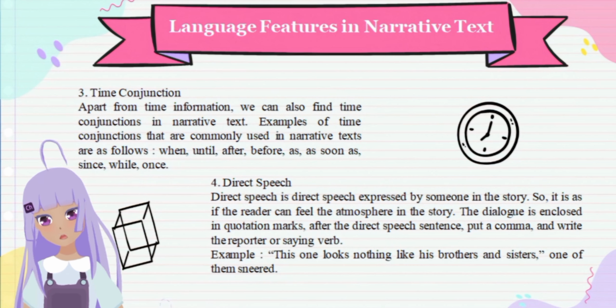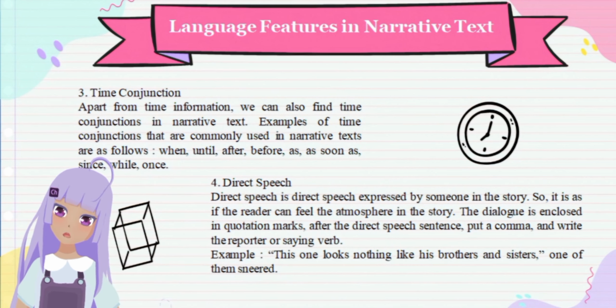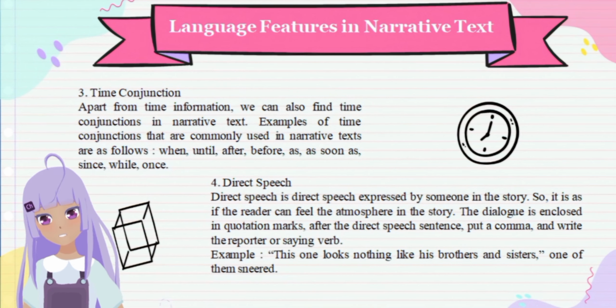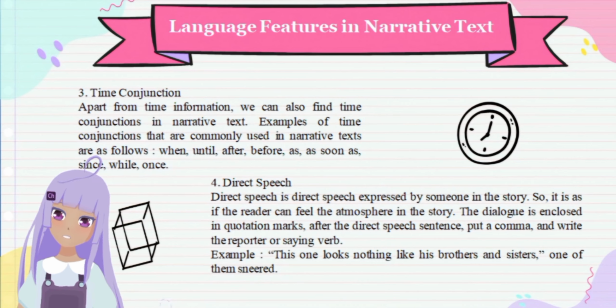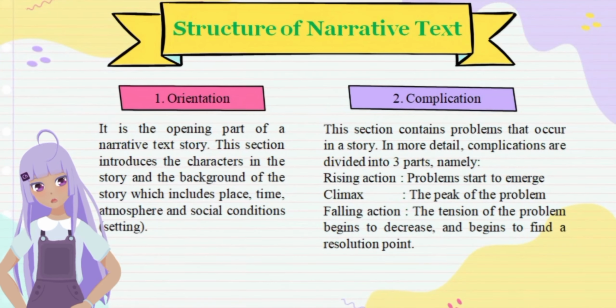Direct speech is speech expressed directly by someone in the story. So it is as if the reader can feel the atmosphere in the story. The dialogue is enclosed in quotation marks. After the direct speech sentence, put a comma and write the reporting or saying verb. Example: "This one looks nothing like his brother and sister," one of them sneered. Structure of narrative text.